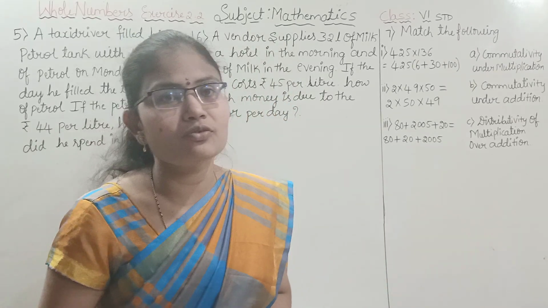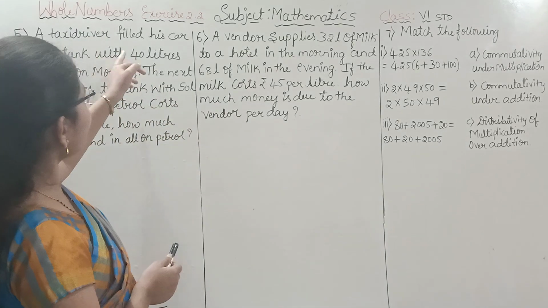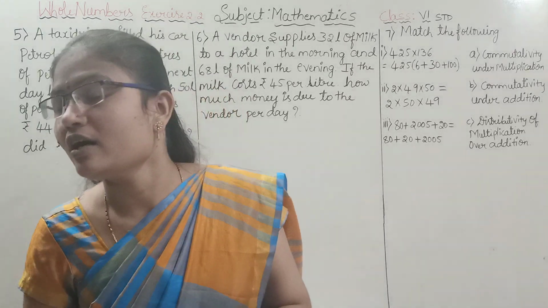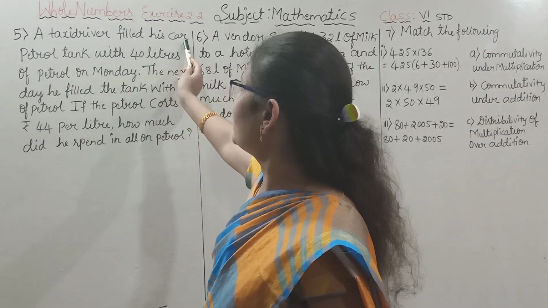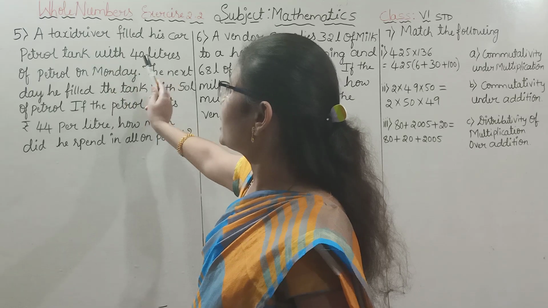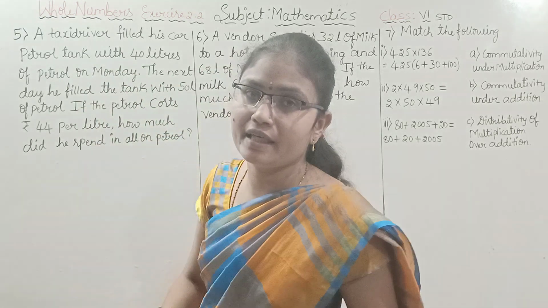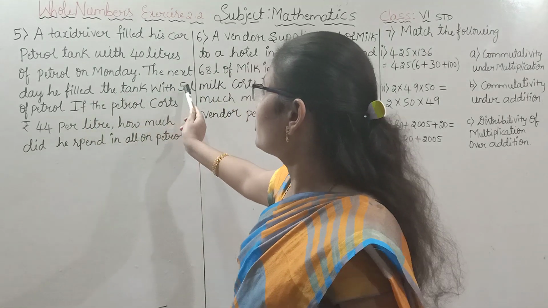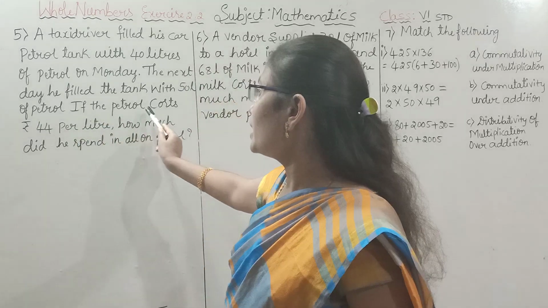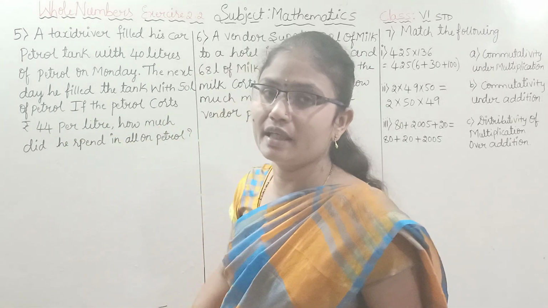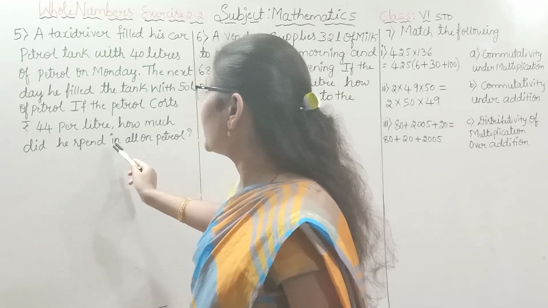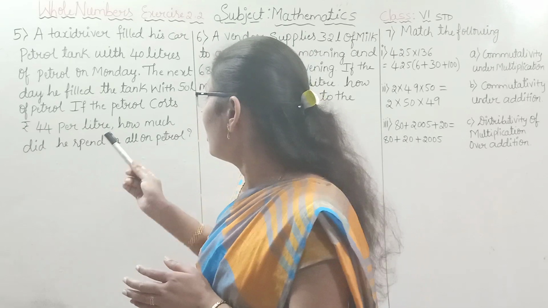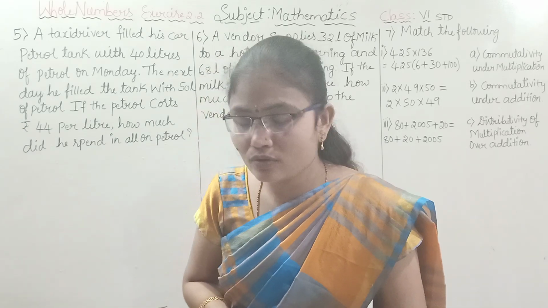In the fifth problem, they have given: a taxi driver filled his car petrol tank with 40 liters of petrol on Monday. The next day he filled the tank with 50 liters of petrol. If the petrol costs rupees 44 per liter, how much did he spend in all on petrol? We have to find out.